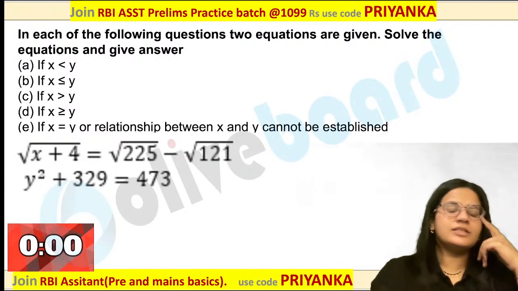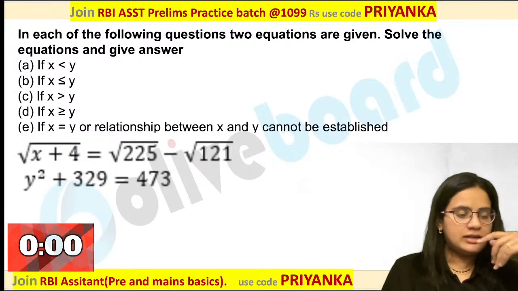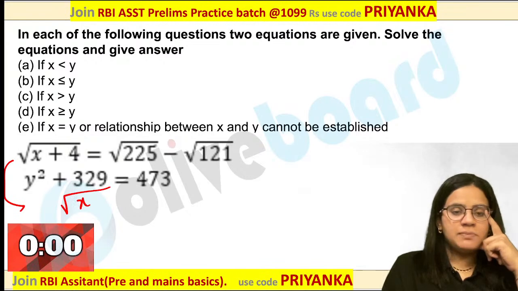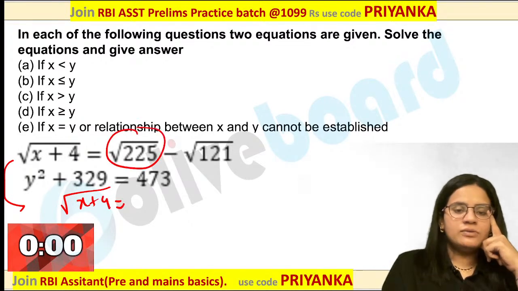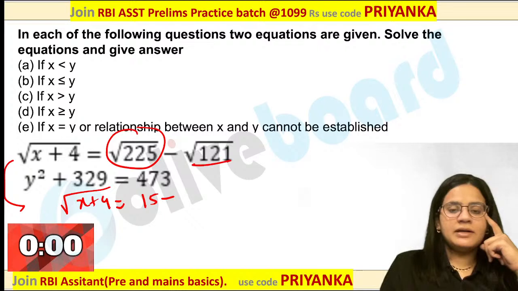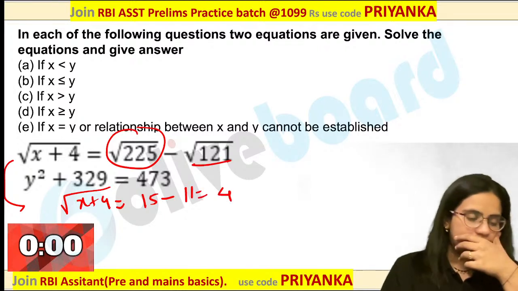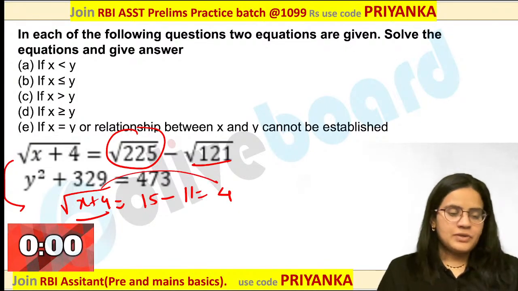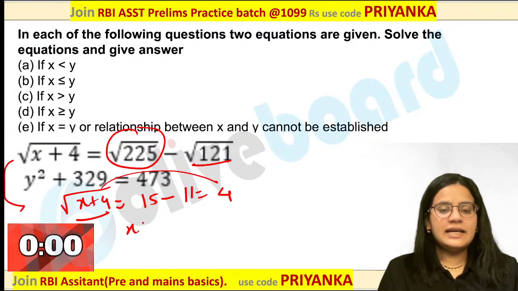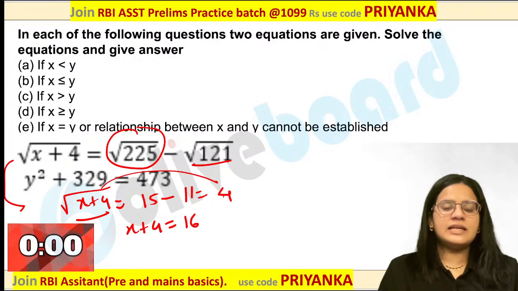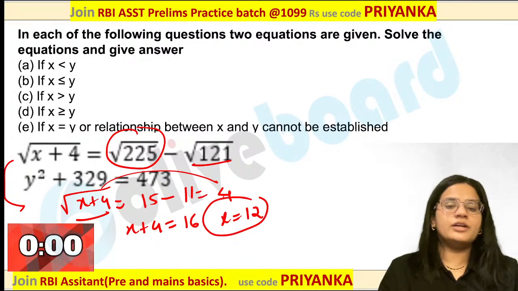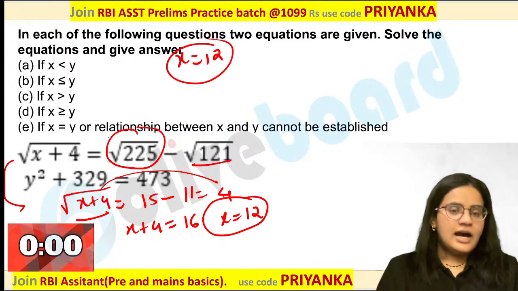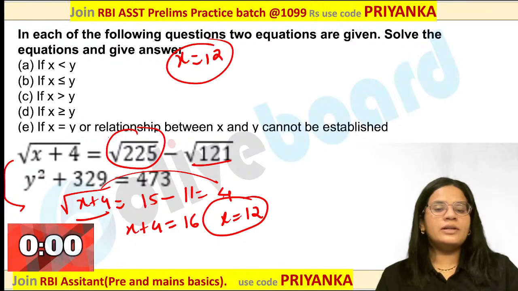All of you please pay attention. There is really one good concept involved in this question. How will you do this? Now this is nothing but under root of x plus 4. If you are taking the square root value, it is 15. This is nothing but 11 over here. You are going to get 4 as the value. Now you want to remove this, so you have to square on both the sides. X plus 4 will be equal to 16. X value is going to be 12 over here. So you are going to get x value as only 12 in this case.